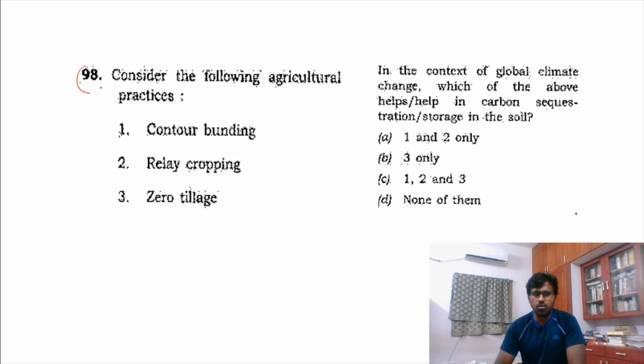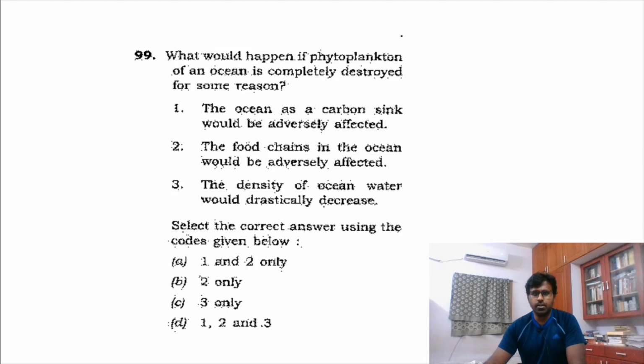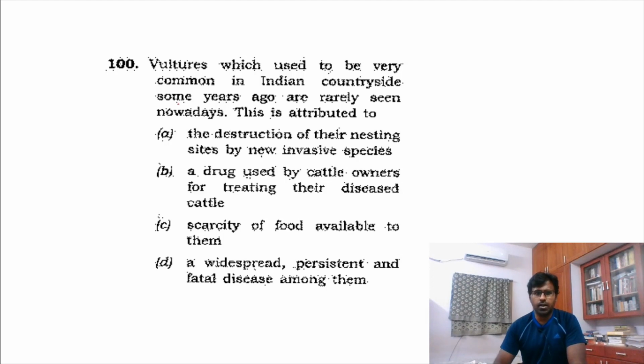This I did not know the answer on that day, but 1, 2, 3 seemed correct. And in the same way, this also I found a little difficult. The vulture, very common in the Indian countryside, is rarely seen now. Why is that? At that time there were two problems: one was endosulfan and the other was diclofenac. Endosulfan was a problem in Kerala, because of spraying of endosulfan there was a lot of problem in children. But diclofenac was fed to cows for any problem which the cows faced.